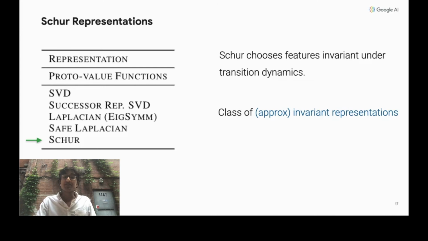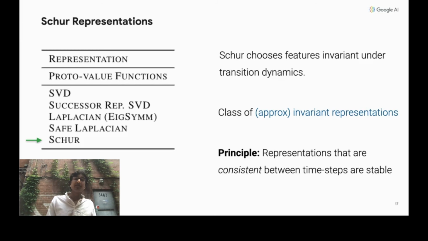The Schur representation is an example of another class of representations we study, which we call approximately invariant representations. These representations are stable and expressive, and stability under this class is a consequence of the representation being consistent through time. That is, future values at one time step are able to predict future values at the next.